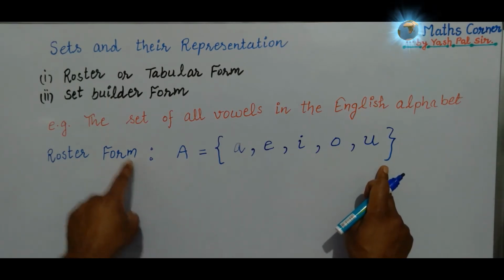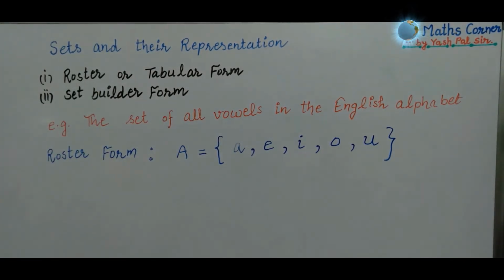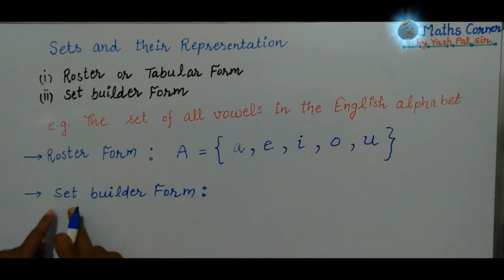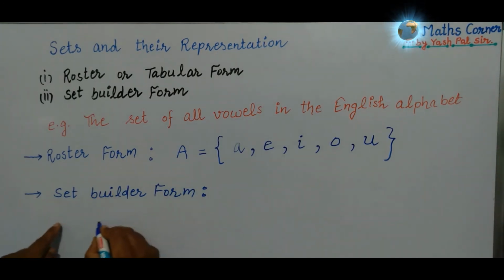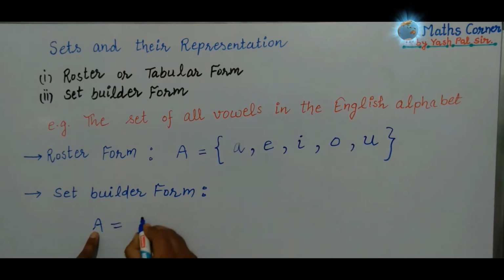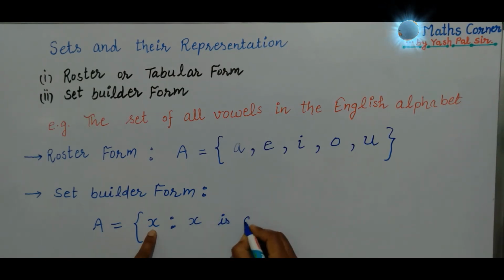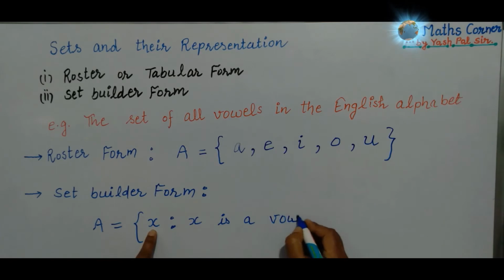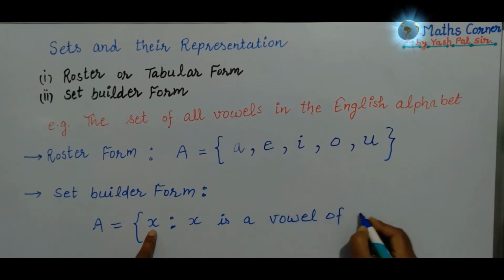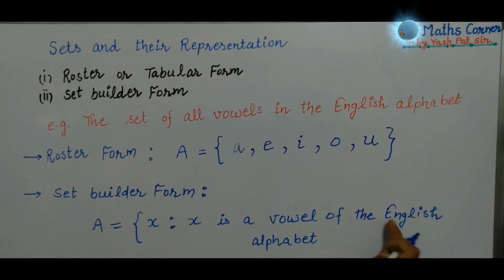And the second one is set builder form. How to write that? We write this way, set builder form. Again, the name of the set is also written here in an English capital letter. A is equal to, again we use this curly bracket. We name the element as x, such that x is a vowel of the English alphabet, and after that we close the curly bracket.